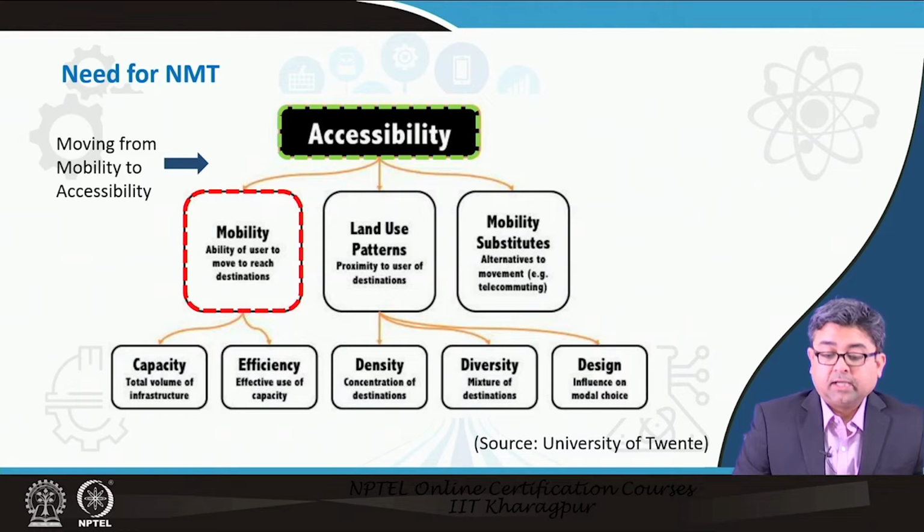If you start looking at accessibility, then you will see that land use starts to play an important role, and mobility substitutes such as telecommuting. There are many offices which allow you to work from home, that is called telecommuting. All of these play a very important role when it comes to non-motorized transportation. Hence, a need to go back to accessibility and go back to the concept of non-motorized transportation modes.